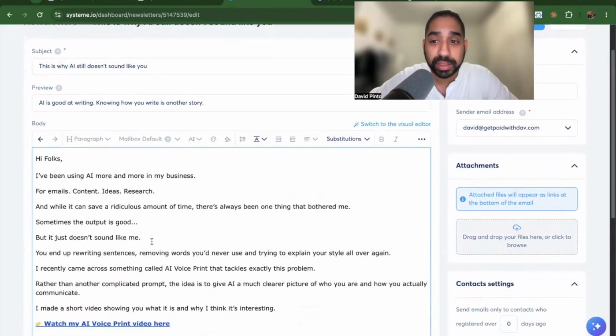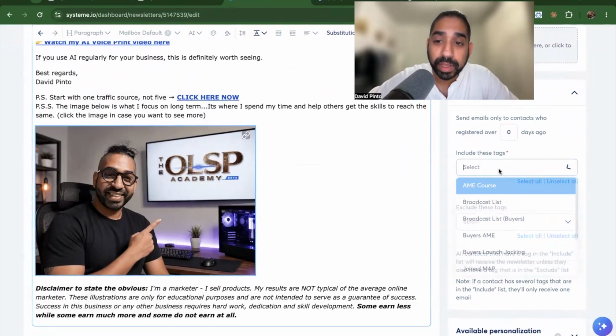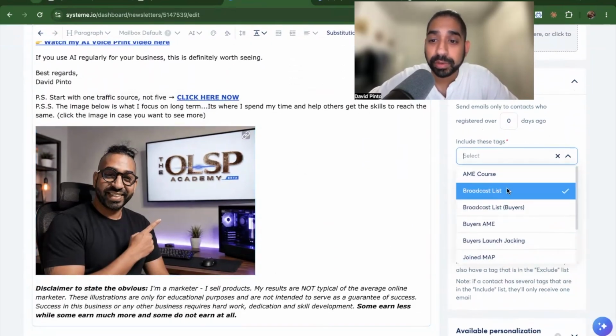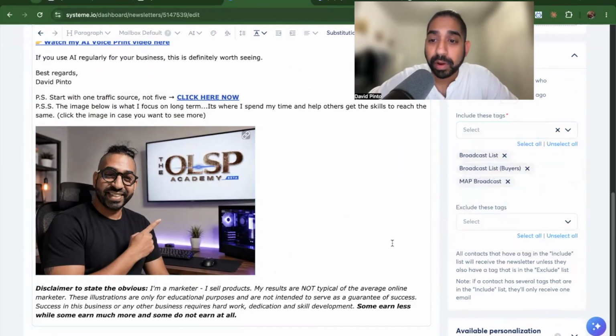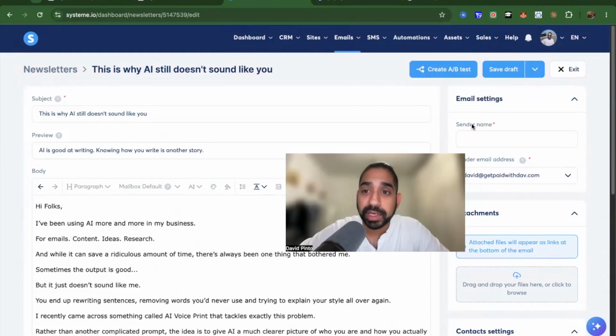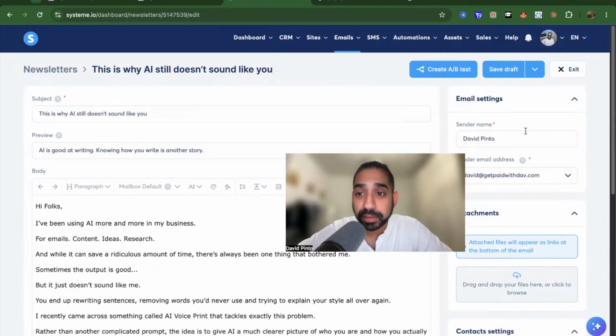I honestly haven't touched anything. The only thing that I need to do right now is include these tags. So all I would do, and this is what it cannot do, right? I would include this tag, and this tag is what I wanted. There we go. We now have an email that I can save as a draft, sender's name, and that's it. That's really it. Okay, this is the draft that's ready.